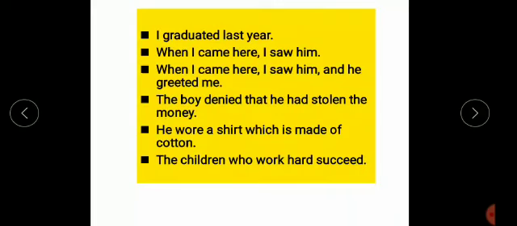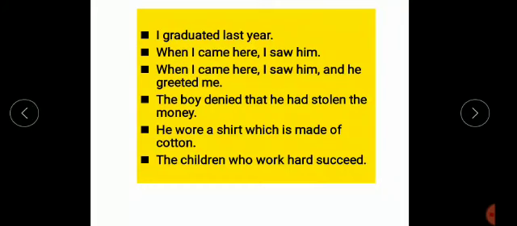In the fifth sentence, "He wore a shirt which is made of cotton," two clauses. "The children succeed," one clause. "Who work," second clause.